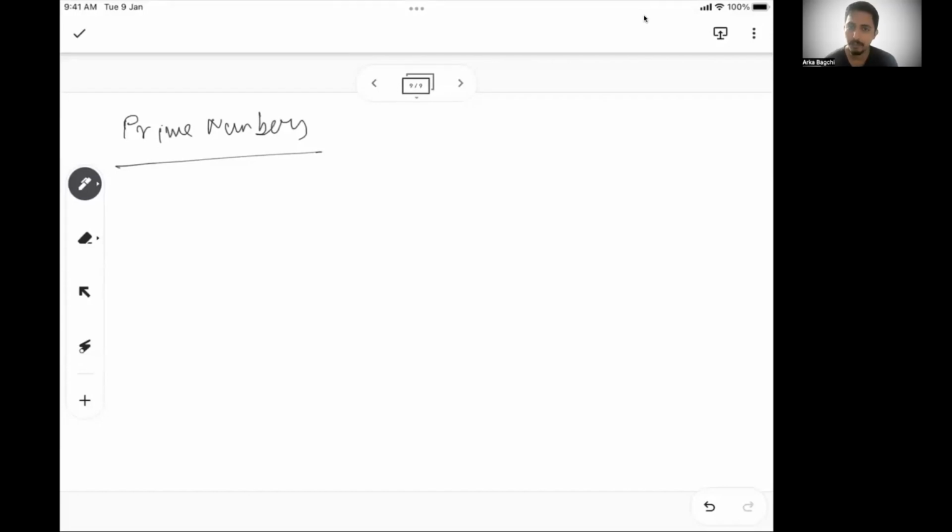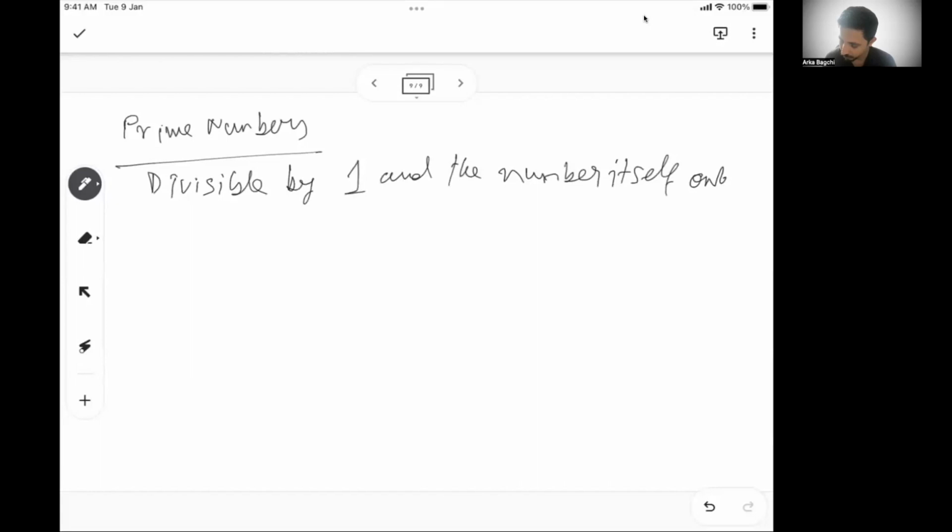Prime numbers are those numbers which are divisible by 1 and the number itself only. So prime numbers are those numbers which cannot be divided by any other number apart from 1 and that number itself. So for example, 5 is a prime number. 5 is only divisible by 1 and 5. There's no other number that can divide 5 completely.